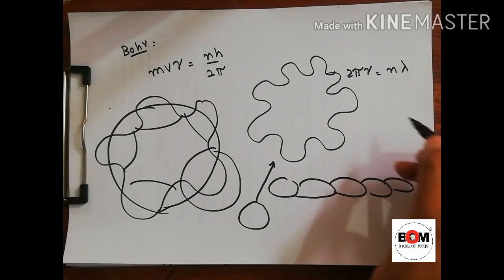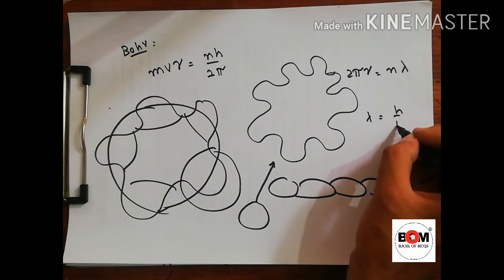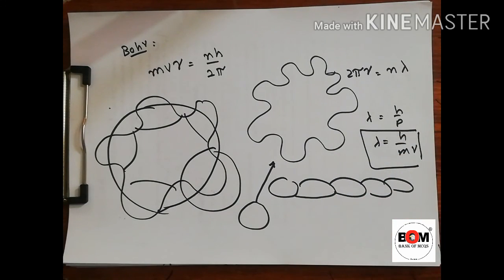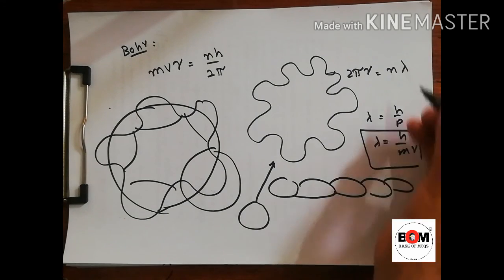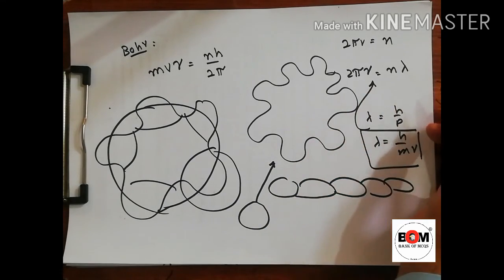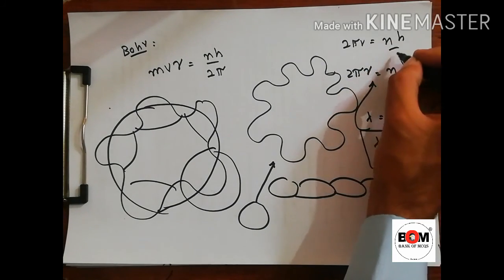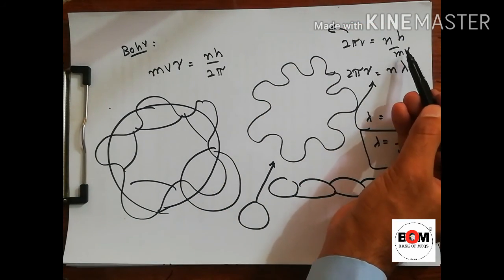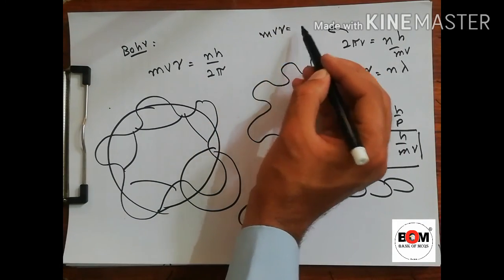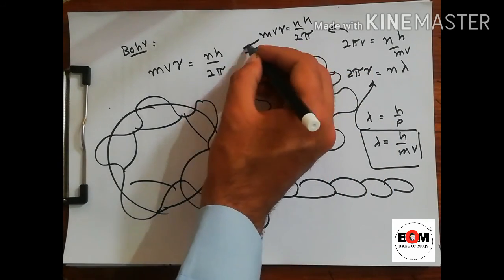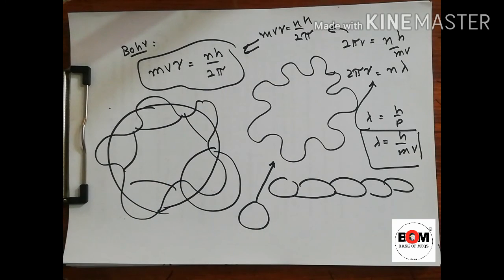Now we already know that lambda is equal to h divided by p, or lambda is equal to h divided by m v. We already know this. So putting the lambda value here, we get 2 pi r is equal to n h divided by m v. Now rearranging, m v goes with r, and 2 pi moves to the right side, so m v r is equal to n h divided by 2 pi. So this was the result. So for the first time, de Broglie showed that Bohr was right, and this equation is 100% correct.